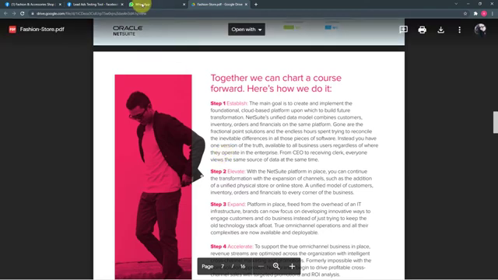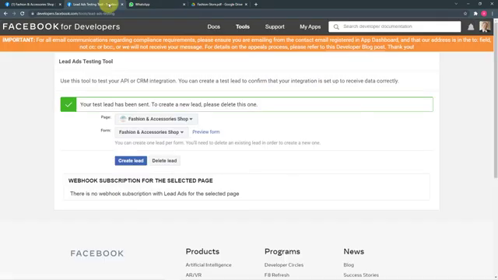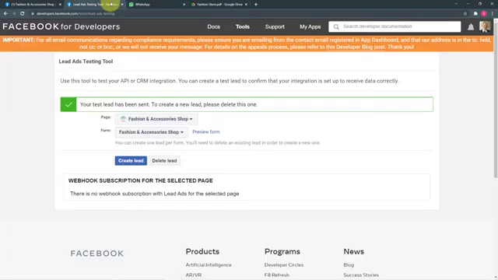Okay, so now you guys are wondering how I managed to bring this message here on the WhatsApp account of my lead without any typing or manually compiling this message, just by filling the lead ad form here and submitting, and this WhatsApp account of our lead receives this message. So let me give you the easiest possible steps by which you can also make this automation or connection between your Facebook lead ads and WhatsApp.